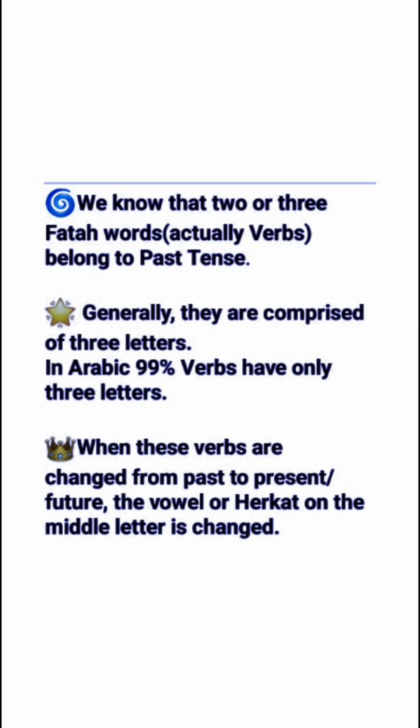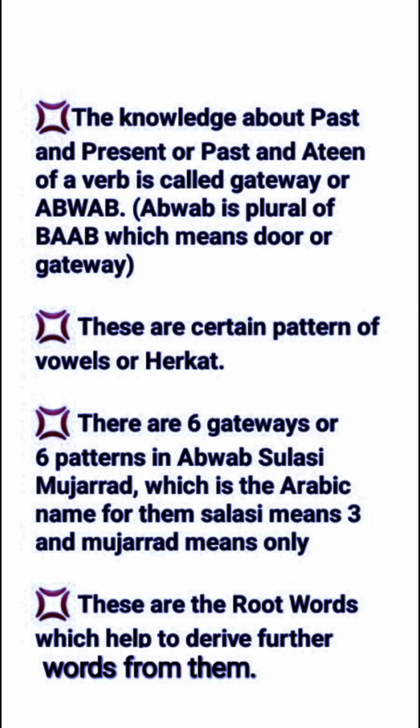The knowledge about the past and present, or past and Athene, of a verb is called gateway or abwab. Abwab is the plural of bab, which means door or gateway. These are certain patterns of vowels or harkat. There are 6 gateways or 6 patterns in Abwab Sulasi Mujarrad, which is the Arabic name. Sulasi means 3 and Mujarrad means only 3 letters.